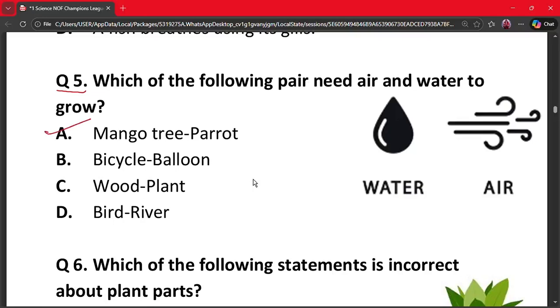Living things need air and water to survive and grow. A mango tree and a parrot are both living things. The other pairs include non-living things. Therefore, option A is the correct option.